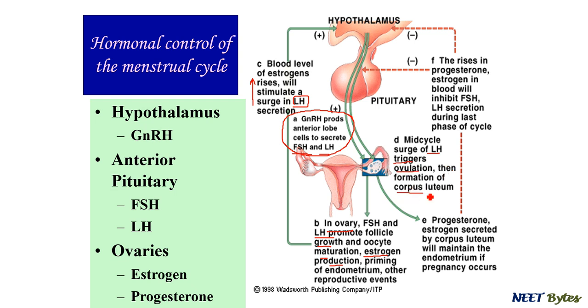Now the corpus luteum secretes progesterone and estrogen, right, and that will maintain the endometrium. If the pregnancy occurs, what will happen? The rise in progesterone and estrogen in the blood is going to inhibit FSH and LH. Okay. And if the pregnancy is not going to happen, what will happen? The corpus luteum will degenerate, and in the process the progesterone and estrogen amounts will decrease, and again the body will prepare for a fresh menstrual cycle, right? So this is how it is under positive and negative feedback control.